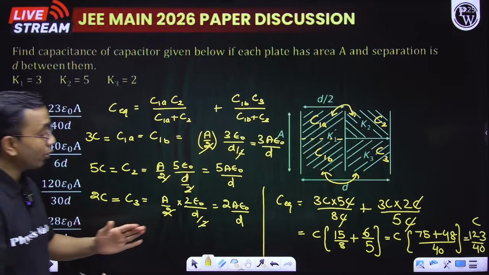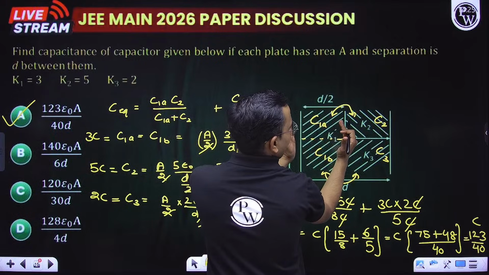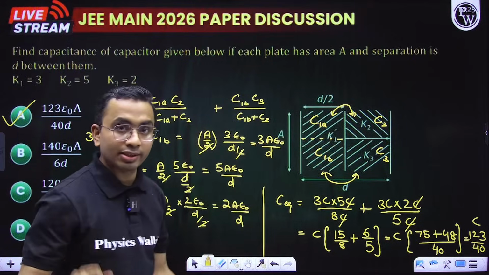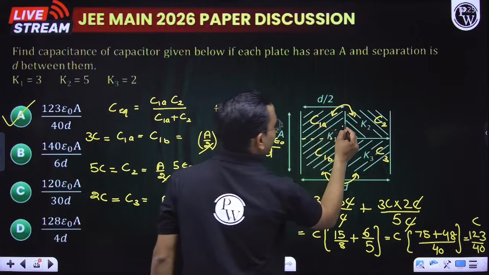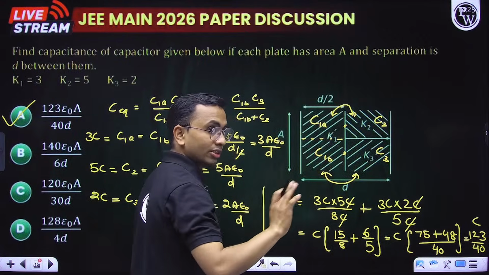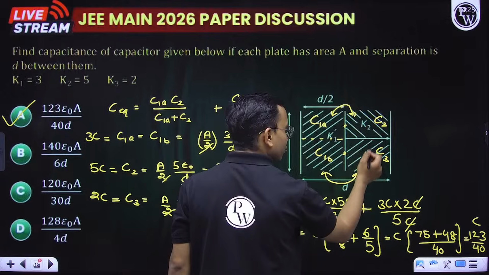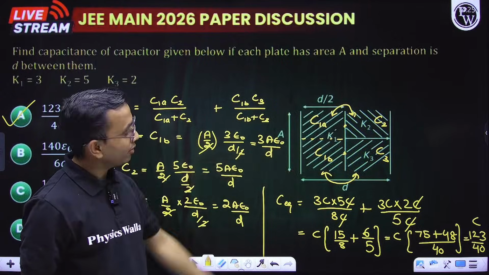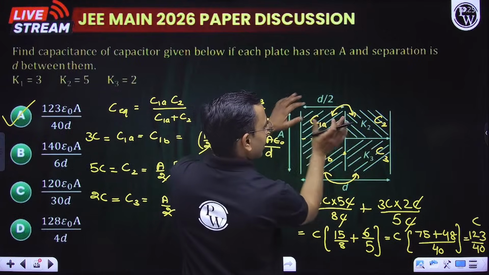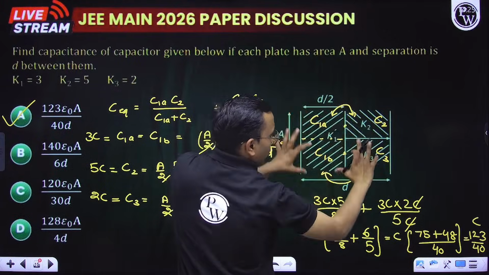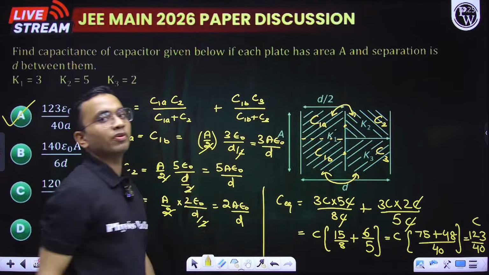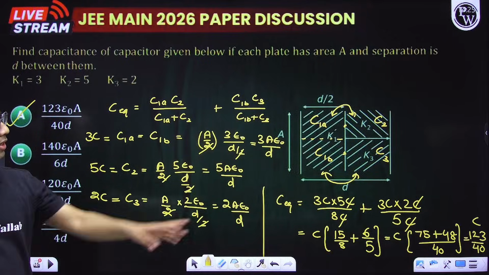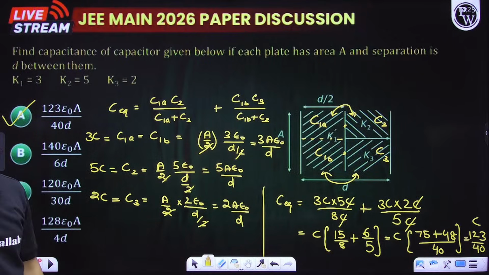So here, don't do like this. This is my C1 and this C1 is in series with parallel combination of C2 and C3. That is wrong, because this point and this point potential is not same. C2 and C3 are not in parallel in this. That you need to understand. Therefore we need to divide it like this. Now these two are in series. This series combination is parallel with this series combination. This is how we got the equivalent. Very high chance that most of the students will do the same mistake as I am mentioning here.